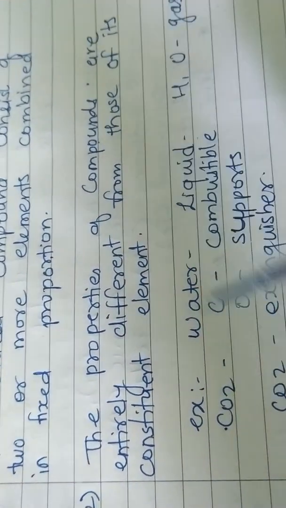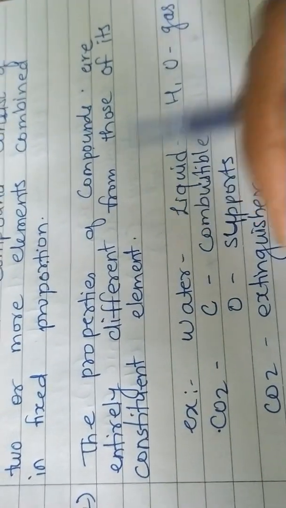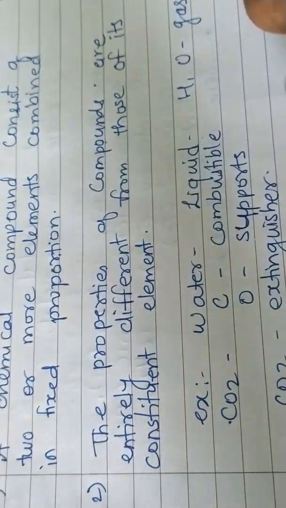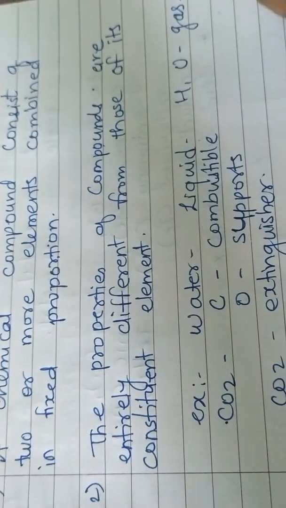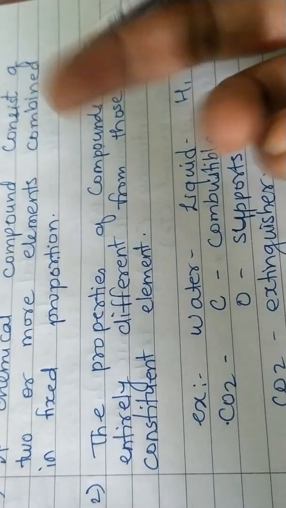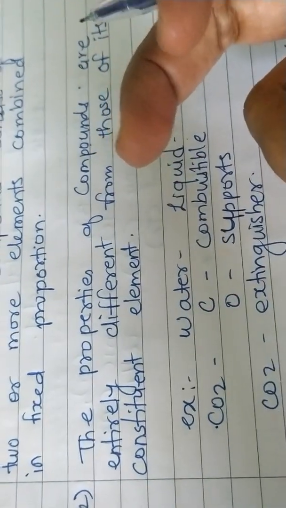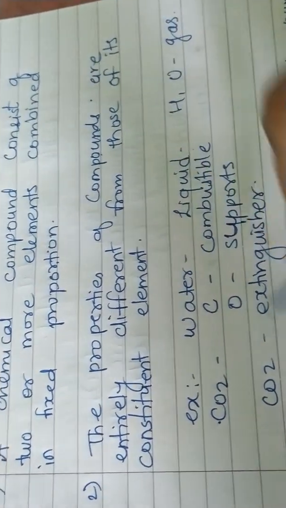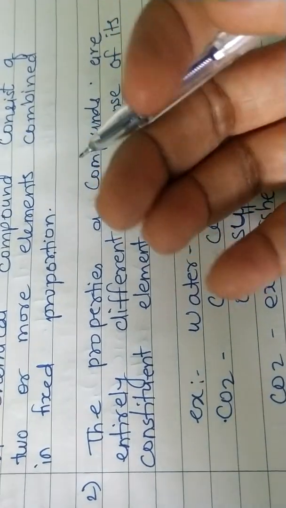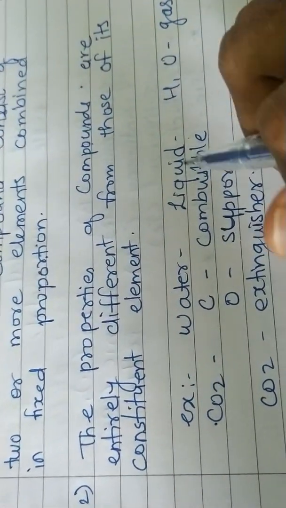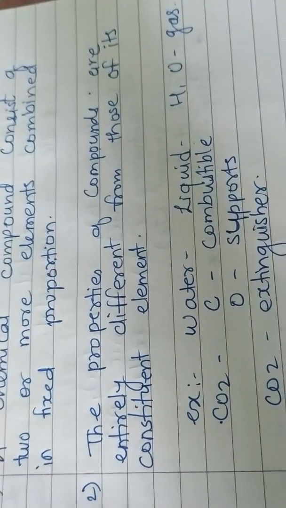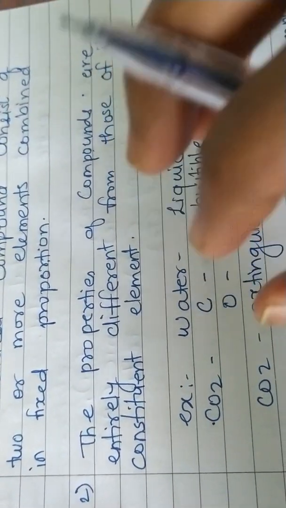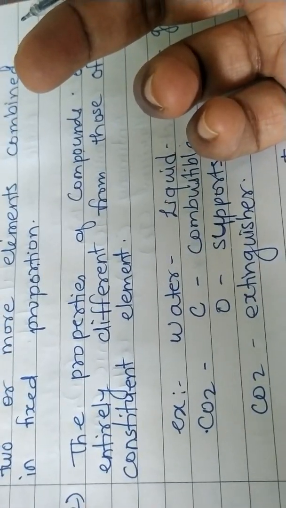After preparing the tea, does it happen that the sugar, which was sweet before, after adding it in the water loses its sweetness and is not tasting sweet? No. But in compounds, when they are formed, their previous properties are lost. Now the compound has new properties.